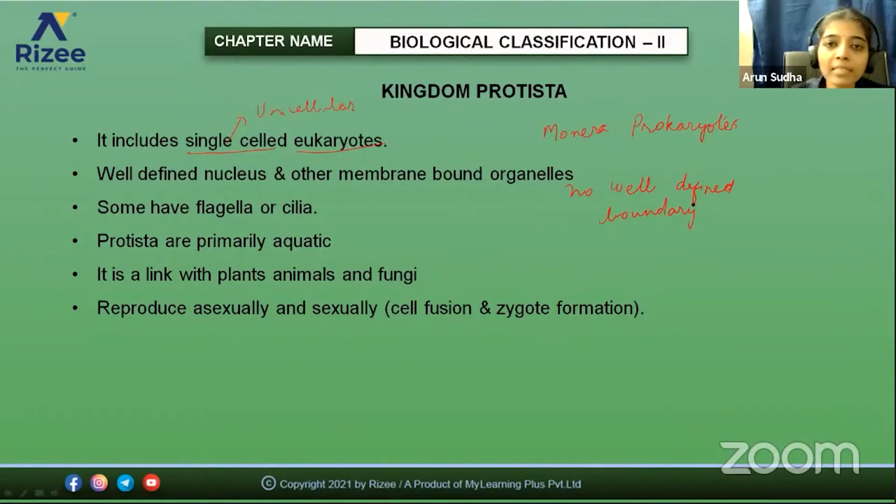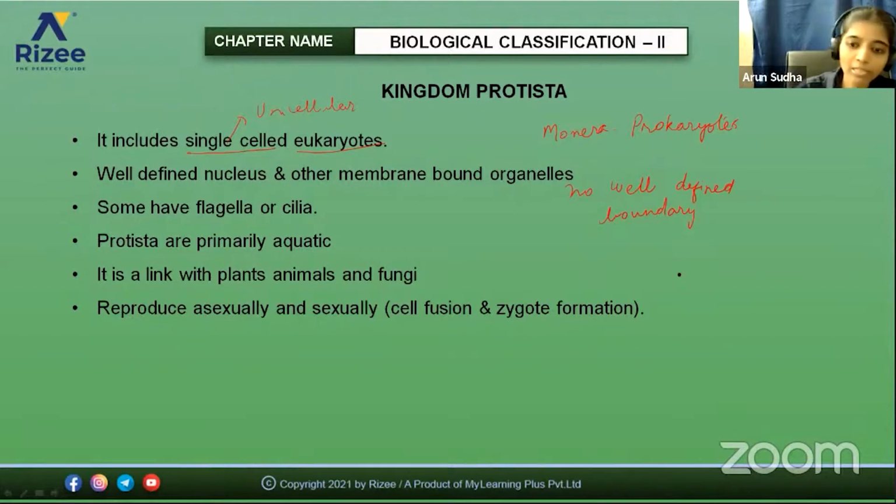Some scientists classify some organisms under Protista, and the same organisms are classified under plants by other scientists. There is no clear categorization of which organism should be included under Protista and which should be placed under plants, because they show some common characteristic properties. So there is confusion among the scientists about the Kingdom Protista.